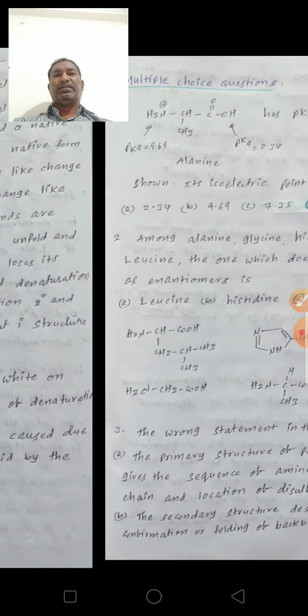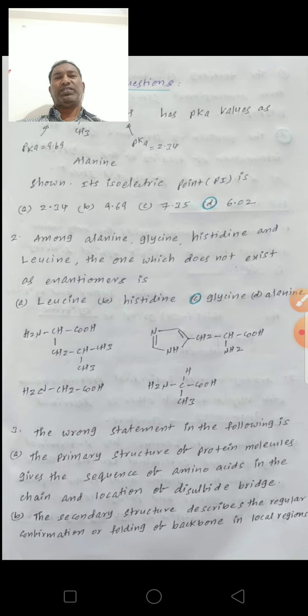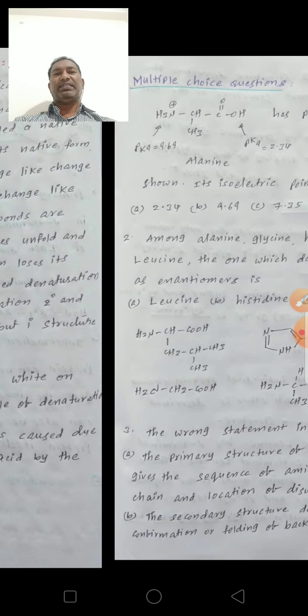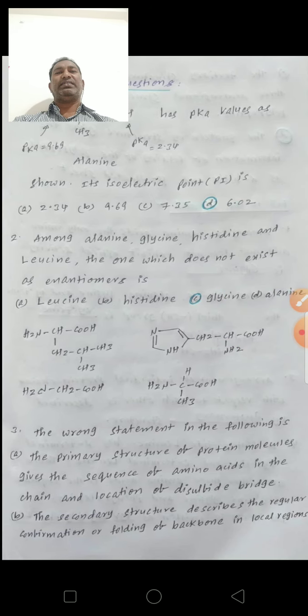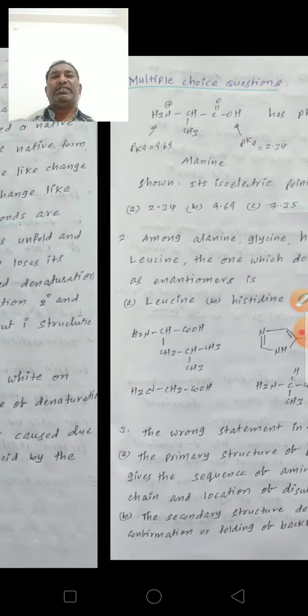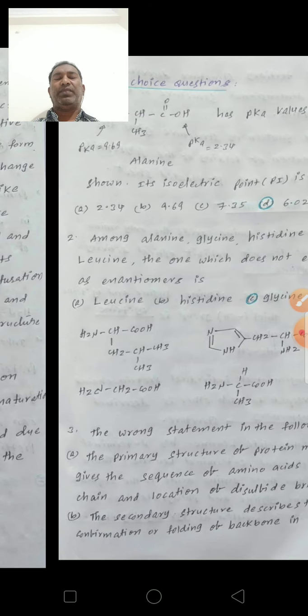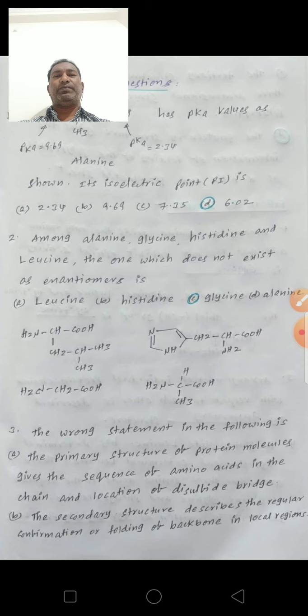Now some example multiple choice questions. Take NH3+ CHCH3 COOH. This is the alanine structure. The NH3 group pKa value is 9.69, and the COOH group pKa is 2.34.